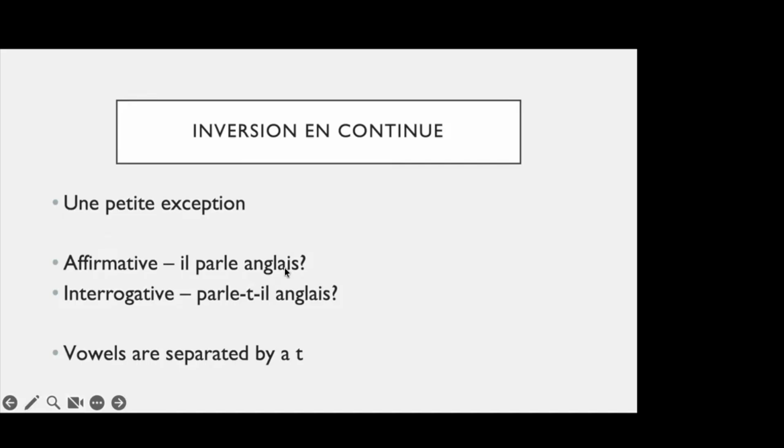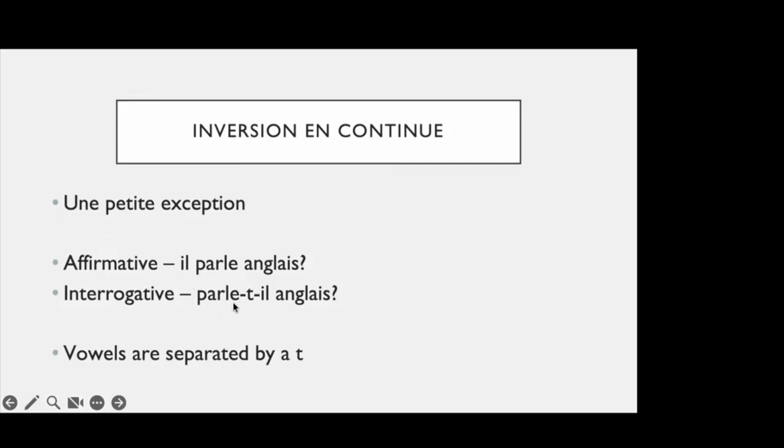Okay, il parle anglais, because this is an affirmative sentence. He speaks English. Now I want to make it a question, right? I want to construct a question of this sentence, which would be, does he speak English, in that sense? And specifically, I want to use inversion. अब जब मैं inversion इसमें use करूंगा, so how would I go about it? Parle il anglais. Easy. यही, this is what we have learned, कि हम verb और subject की position को interchange कर देते हैं. वो हमने कर दिया. Il आ गया parle की जगह पे, and parle goes to il's place, right?